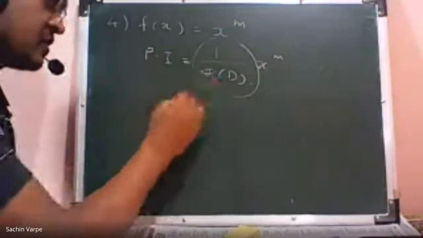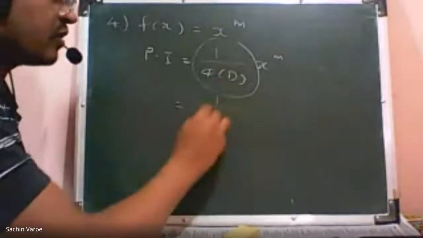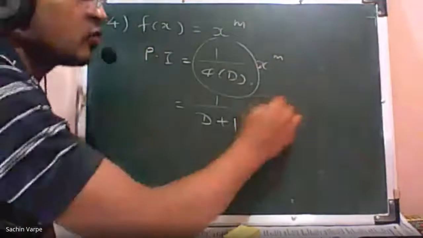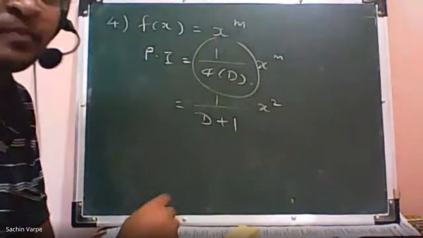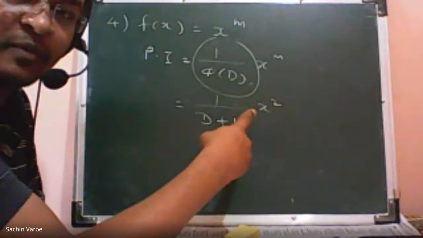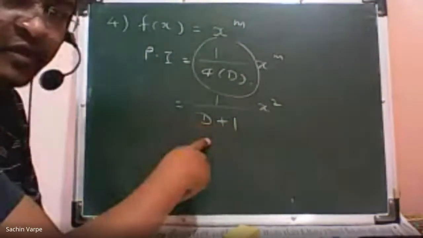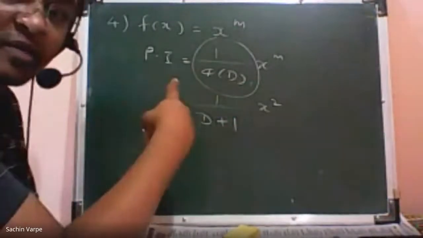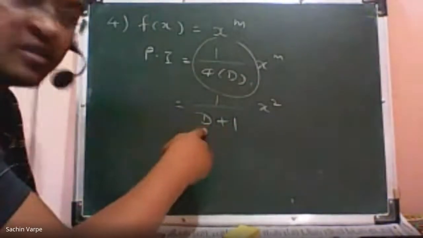Suppose phi of d is d plus 1, say with x square. Then how to expand this? Using the expansion of 1 upon 1 plus p. If I compare 1 upon phi of d with 1 upon 1 plus p, then here p is d, isn't it?